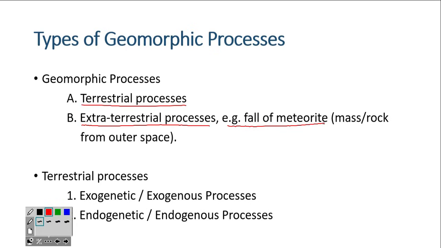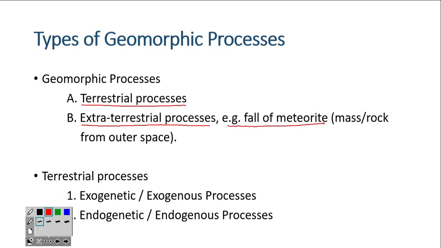In Marathi it is called ulka. So from outside the meteorite will come into the earth sphere and suddenly fall on the ground and create a feature.